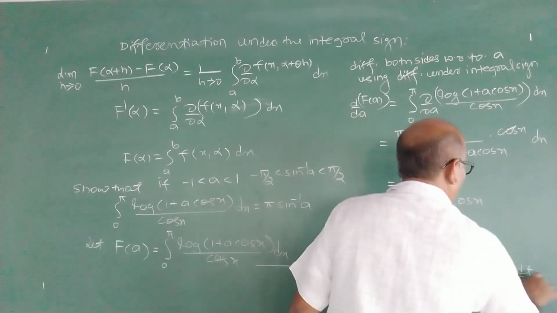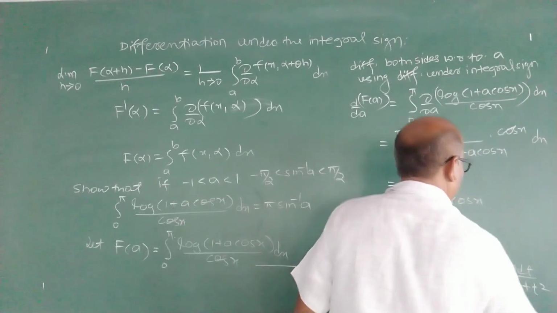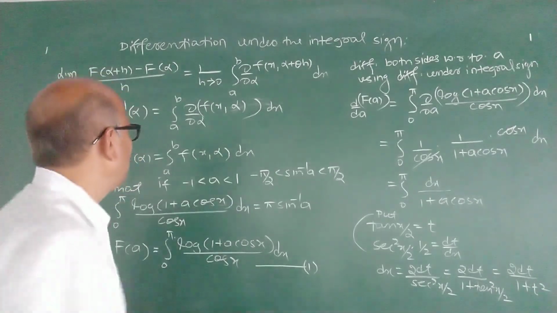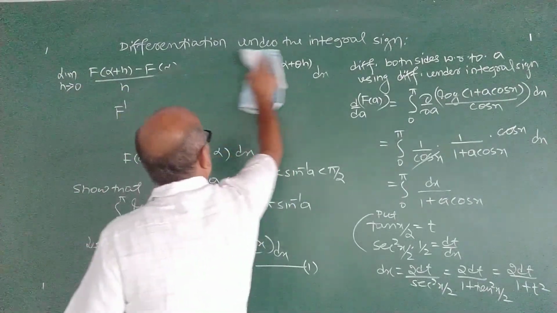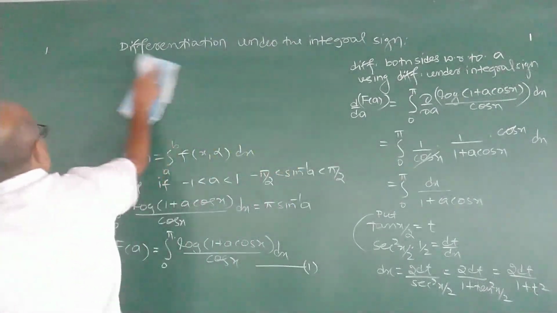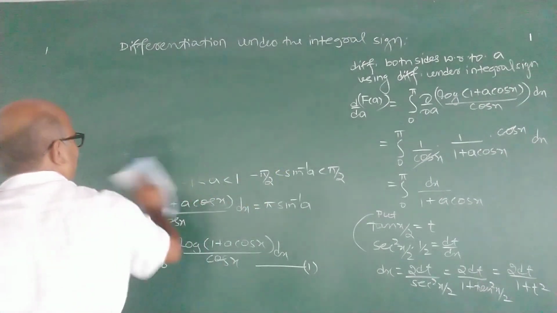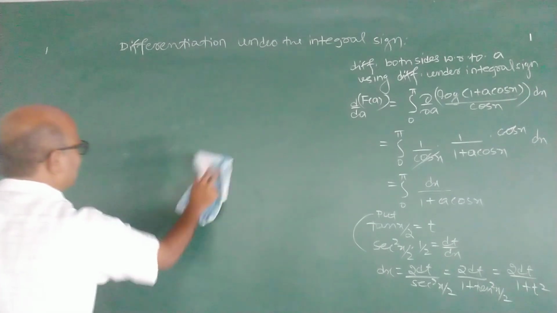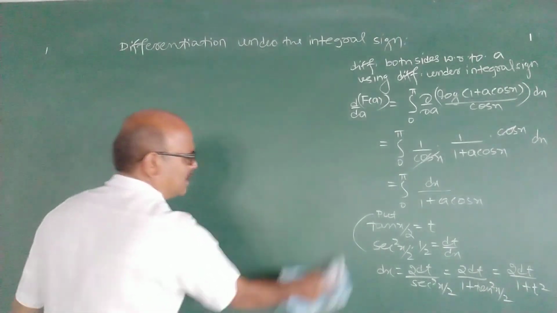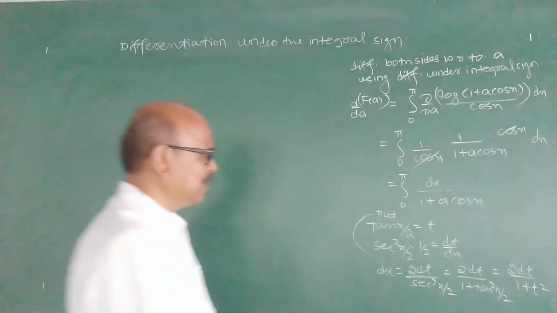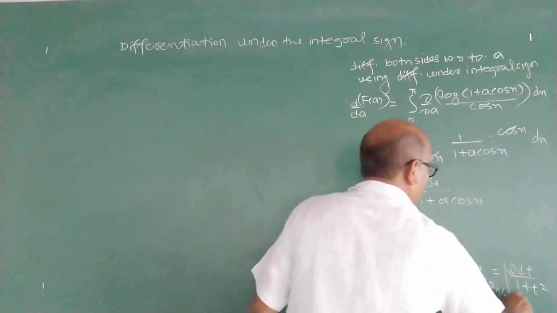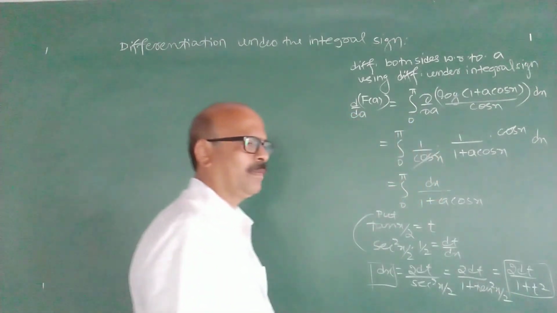So 2 dt upon 1 plus t square. It is a standard substitution. If you remember, while studying integration in PUC classes, you have used this as a standard result. These differentiations are not required. You can directly write dx is 2 dt by 1 plus t square.